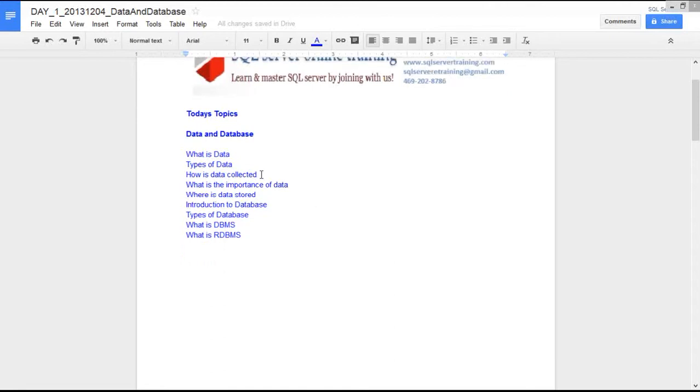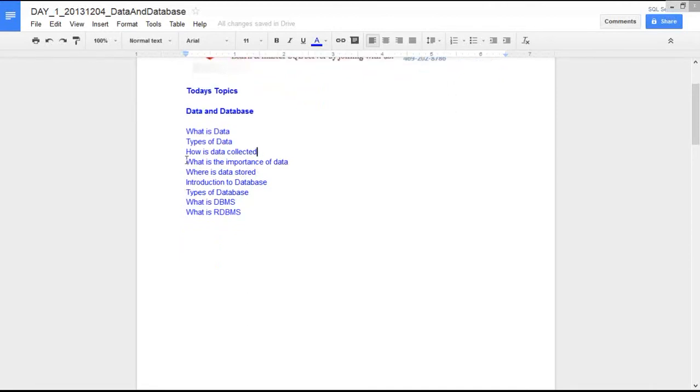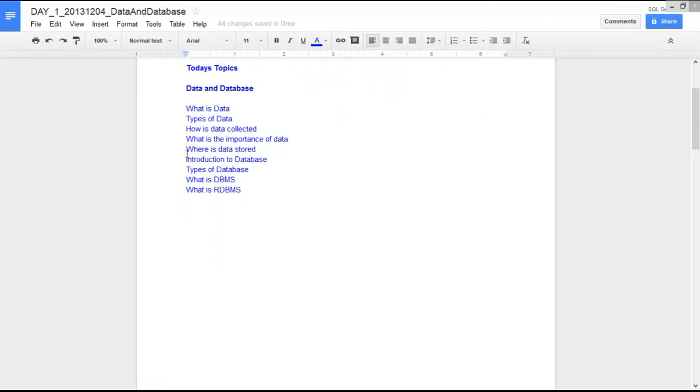But for organizations or companies, once this data is collected, they store it in some secure place, so that the data analysts, or the persons who will be analyzing the data, can use it. We also saw the importance of data: it helps us make decisions for the future of the company. So where is this data stored?